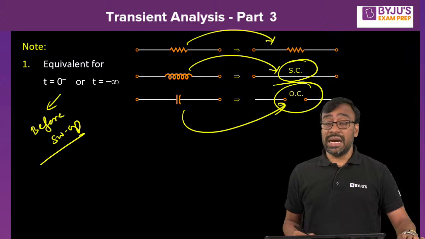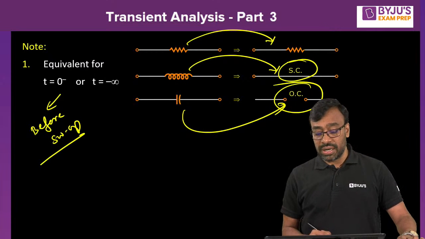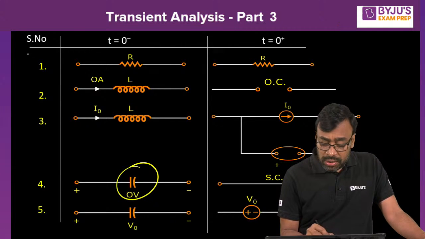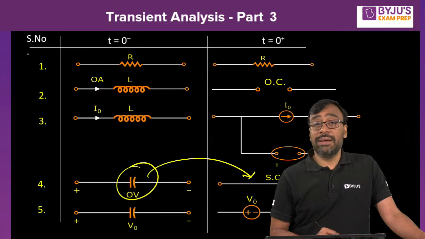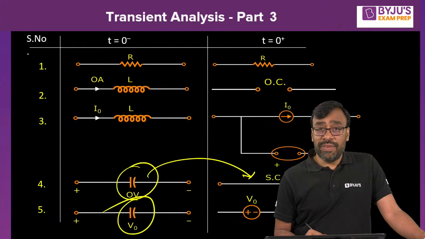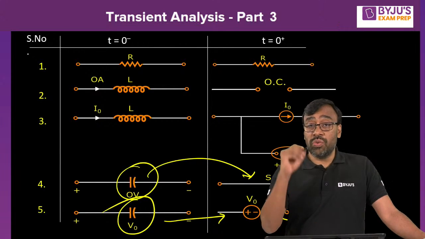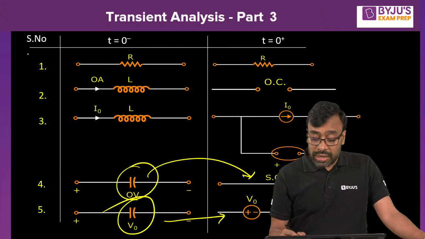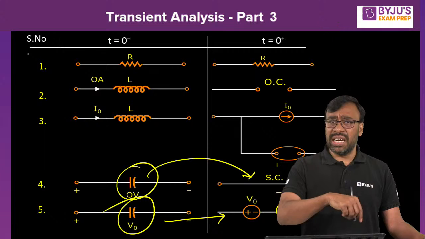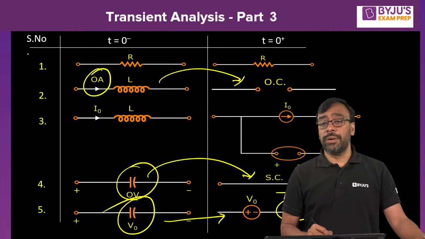Based on those values, you construct the t equal to 0 plus equivalent. If the voltage across the capacitor was found to be 0, then at t equal to 0 plus it becomes a short circuit. If the voltage across the capacitor is some constant value V0, let us say 10 volts, then it can be replaced by a voltage source V0 with a series capacitor model. Similarly for the inductor, but in this particular problem the inductor is not there. In case an inductor is there and its current was 0, it can be replaced by an open circuit.